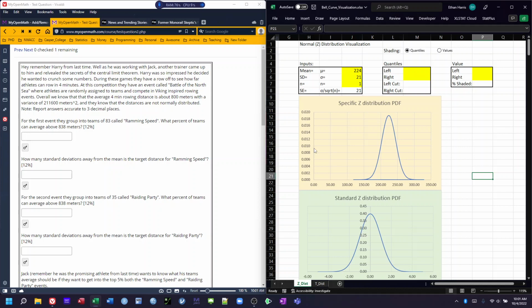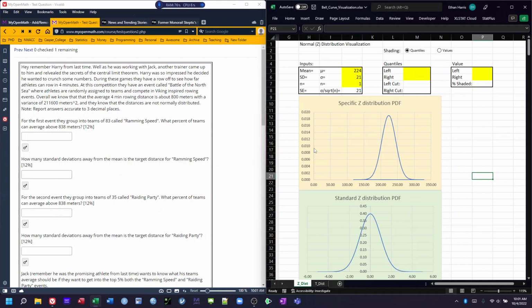So remember Harry from last time, he was working with Jack. Another trainer came up to him to reveal the secrets of the central limit theorem. Harry was so impressed he decided he wanted to crunch some numbers. During these games, they have a row off to see how far athletes can row in 4 minutes. At this competition, they have an event called Battle of the North Seas, where the athletes are randomly assigned to teams to compete in Viking-inspired rowing events.